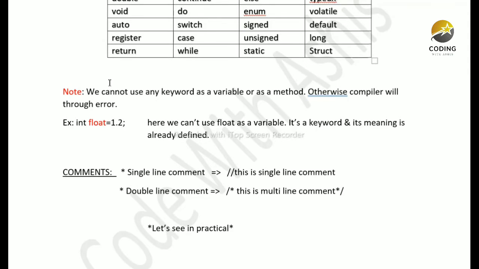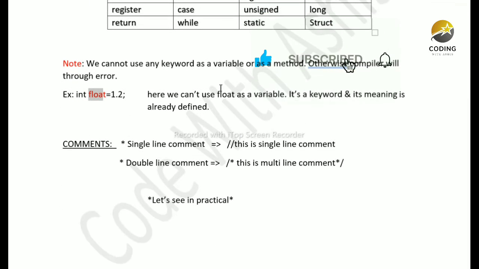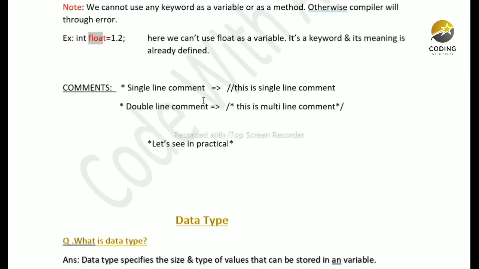One note is there: we cannot use any keyword as a variable or as a method, otherwise the compiler will throw an error. Let's see the example. Suppose int float equal to 1.2. We can't use float as a variable because it's a keyword, and its meaning is already defined in the compiler, so we can't use it.